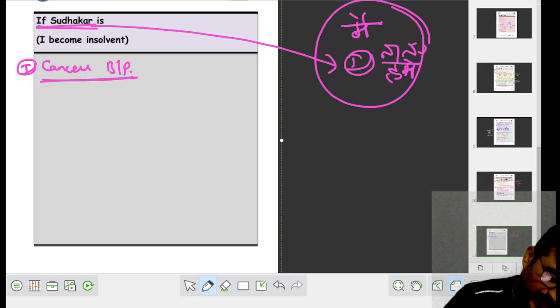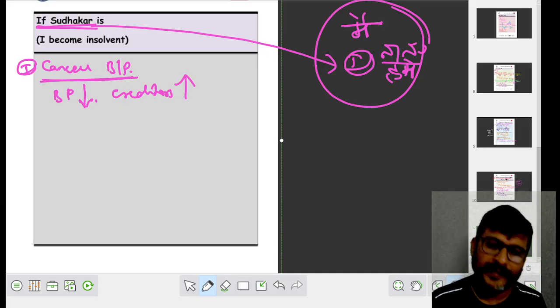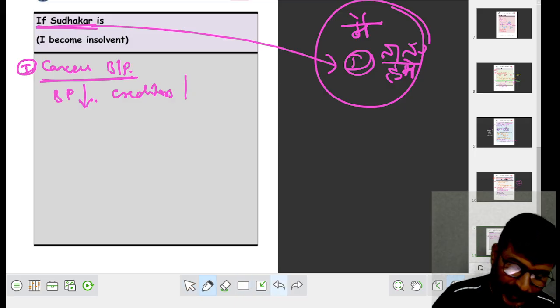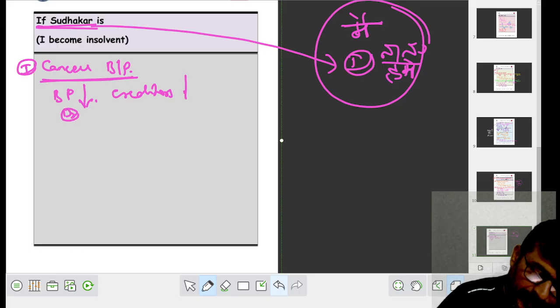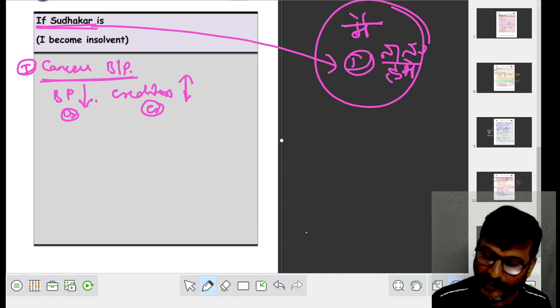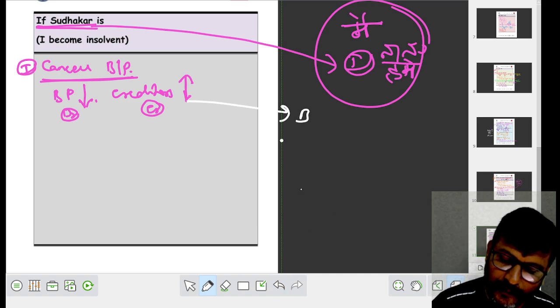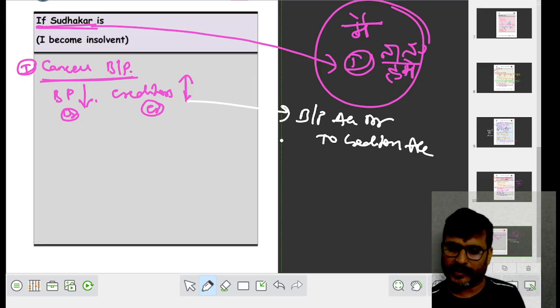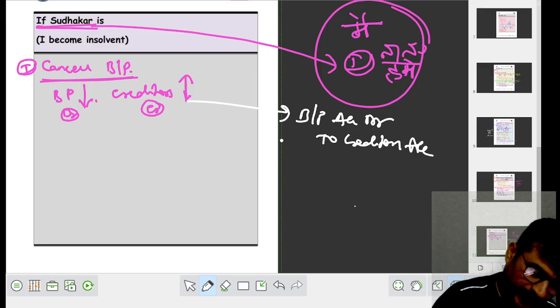When BP is cancelled, BP decreased, creditors increased. BP decreased means liability decreased. When liability decreases, it is to be debited. When creditor increases, it is to be credited. For this, the journal entry will be: bills payable account debit to creditors account.